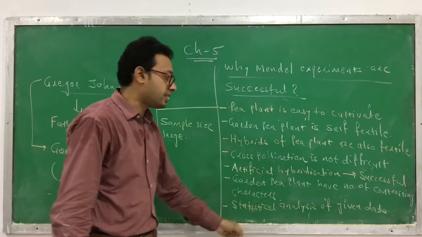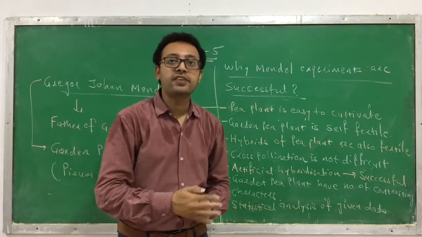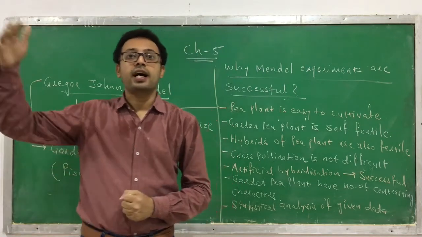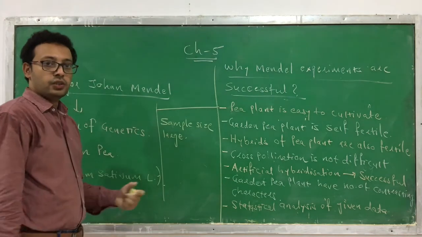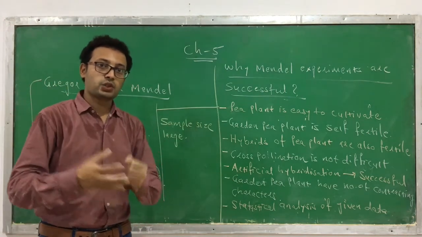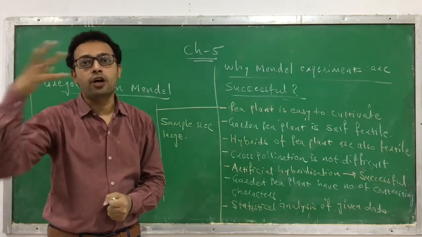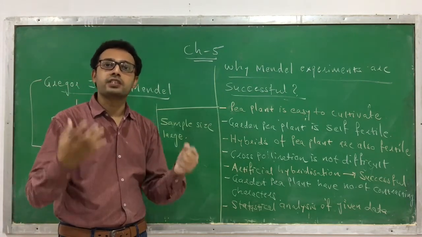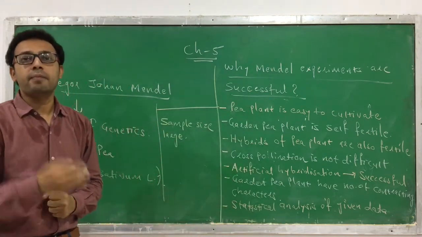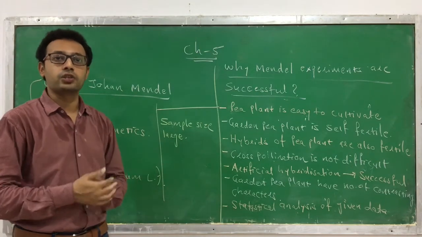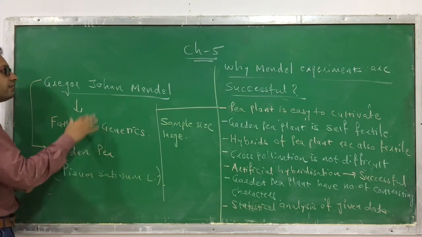He has applied statistics to the data he obtained, so he got significant results, and he is able to show that. And even he has taken a large sample size. So that's why the data formed is the consistent data he got, and he could formulate the different laws of genetics. Okay, these are the different reasons for the success of Mendel's experiments. Otherwise they are not new. And as his experiments are successful, we call him the father of genetics.